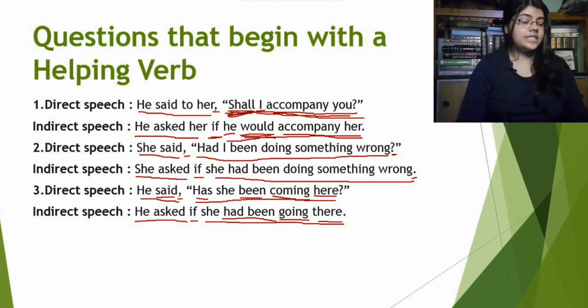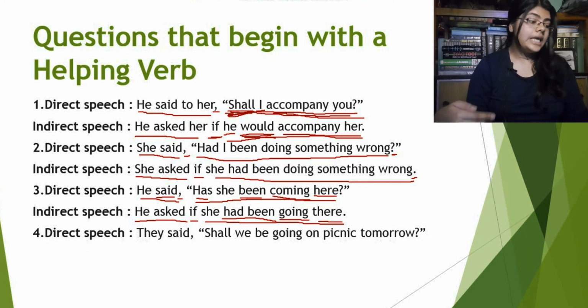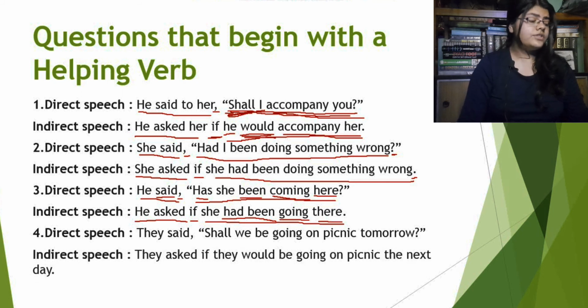Now the next example, direct speech. They said, "Shall we be going on picnic tomorrow?" In the indirect speech it will be, they asked if they would be going on a picnic the next day. What is happening here? "They said" will be "they asked." The comma here will be replaced by "if," because there is no interrogative word in the reported speech. Now "shall we be going on picnic tomorrow?" will be changed into an assertive sentence: they would be going on a picnic the next day.